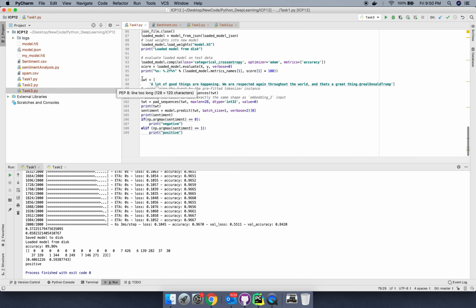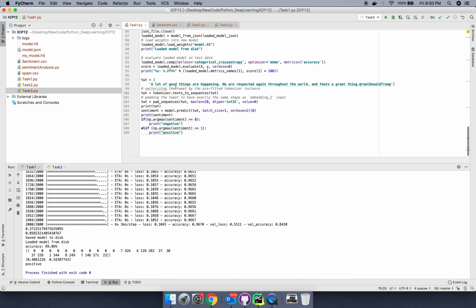Now here I will pass one test sentence to that model, and then we will predict its sentiment. So as you can see, after performing the sentiment analysis on this sentence, my model has predicted that its sentiment is positive, and which is actually correct.